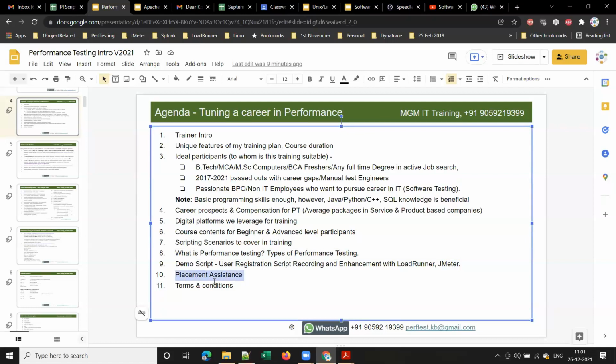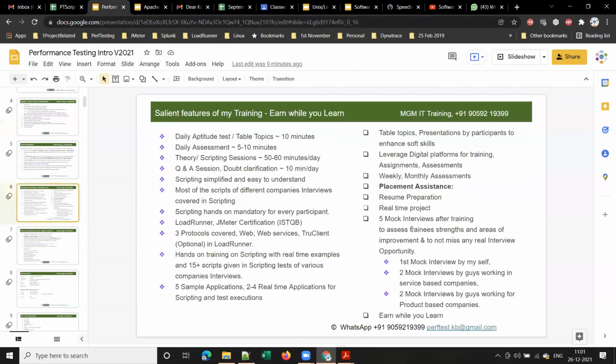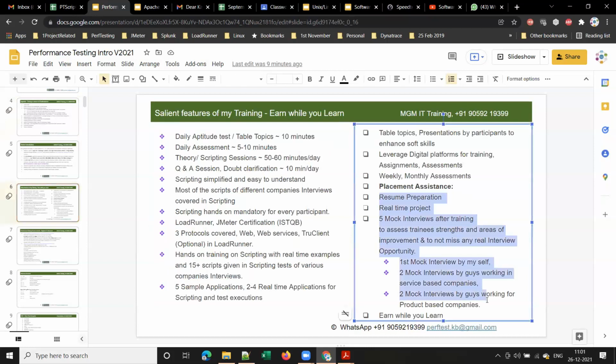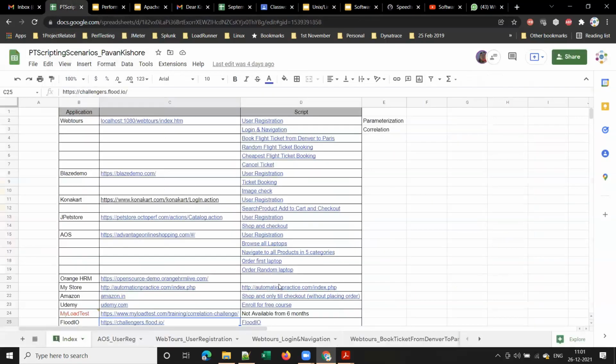And placement assistance, I already explained. So what can you expect as part of the placement assistance? This is what you can expect as part of placement assistance. So I'll be providing referrals as well. We have tie-ups with 4 to 5 QA companies across different cities, so I will be providing referrals to those organizations.